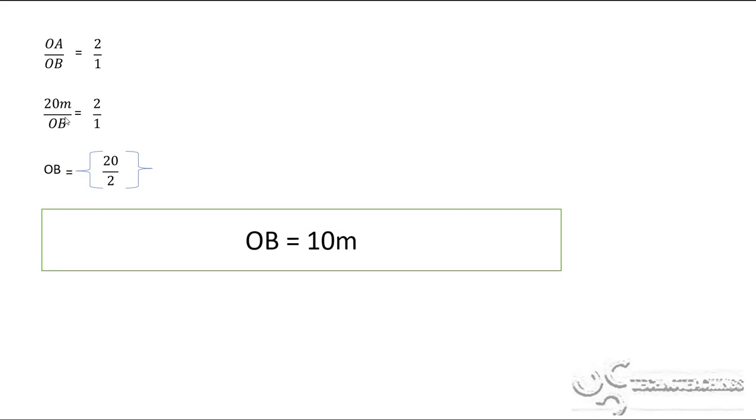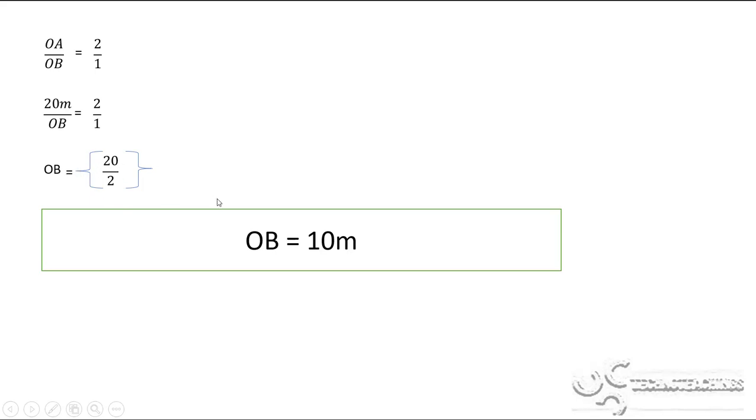Now I'll go for calculating the value of OB. Since OB is equal to 20 upon 2 meters. The unit meter is not written here, so please understand it as 20/2 meters actually. So what will be the answer for OB? 2 ones are 2 and 2 tens are 20, so OB will have the value of 10 meters.